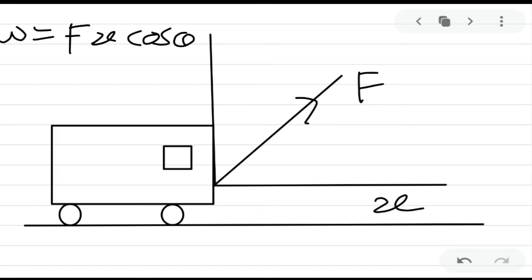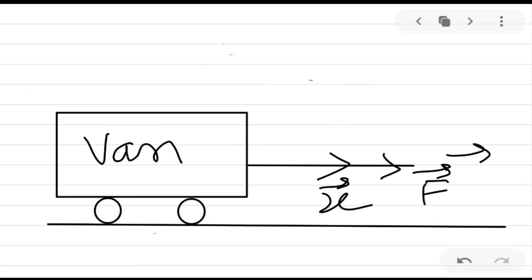Suppose here we have considered a string that we hold in our hand and we are pulling the van, so the van will move along the road, along the displacement direction. So there is some angle theta, and we will get the maximum displacement. So cos theta gives very good information.